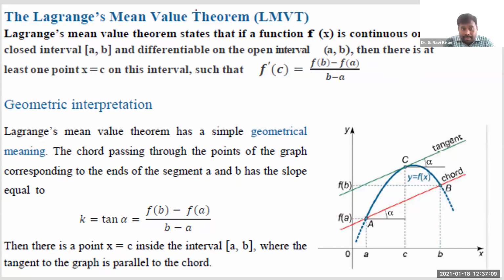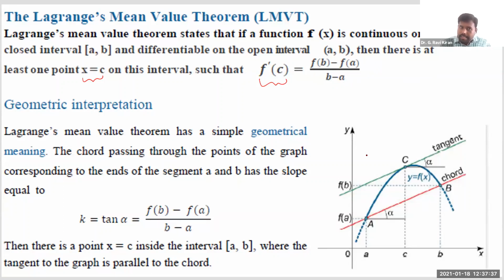So if f of x is continuous in the closed interval a comma b and differentiable in the open interval a comma b, only these two conditions, then there exists again at least one point c such that f dash of c is equal to f of b minus f of a divided by b minus a. This is what you need to understand.